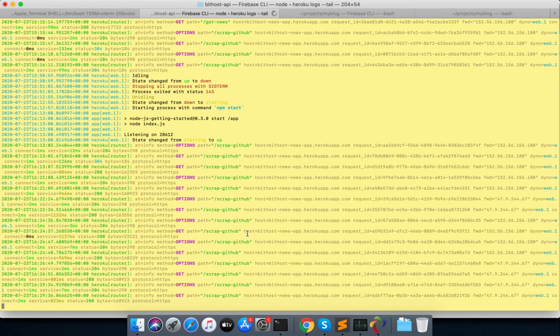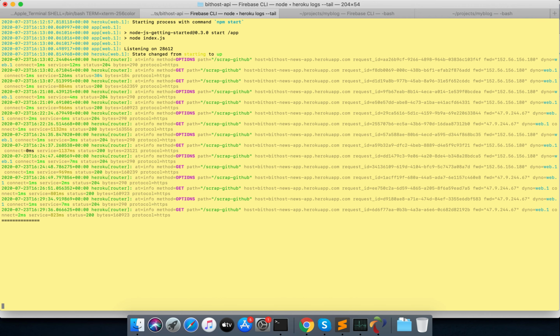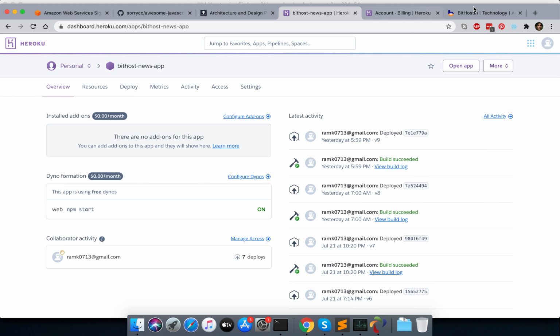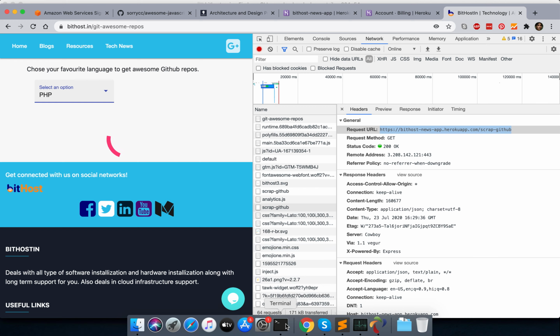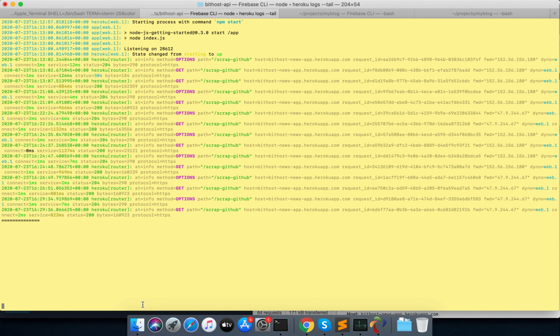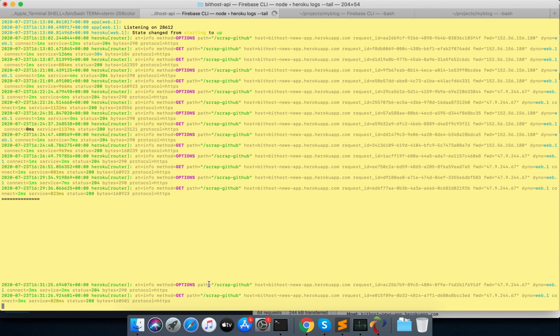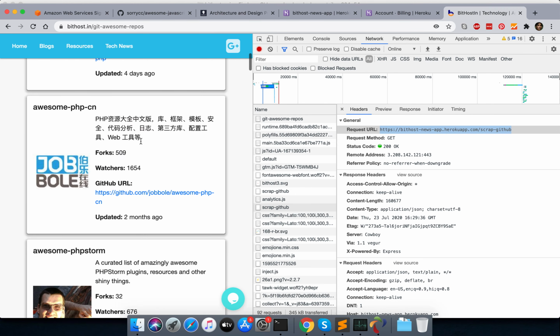You can see here scrap GitHub and the host is this, and it started from starting to up, the system is running. So let me show you how I'm getting the data, what it is returning me. I will just switch to PHP. I want some PHP repo. So here it will reflect the log. I can see it asked for this, and it returned me data within 3 microseconds. So my results are here.